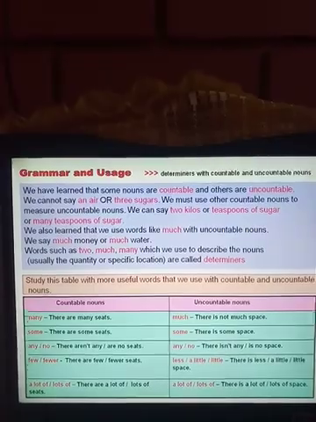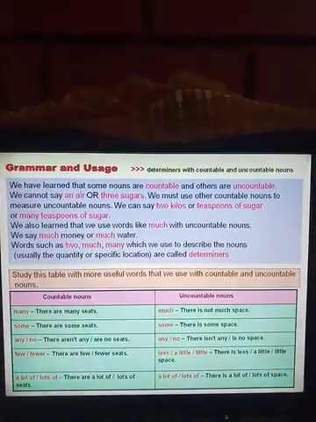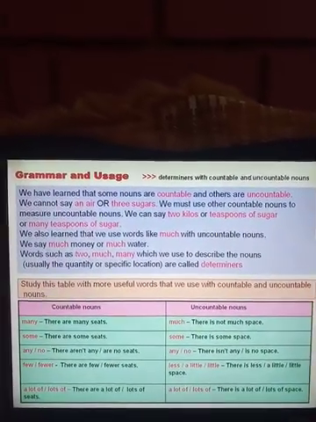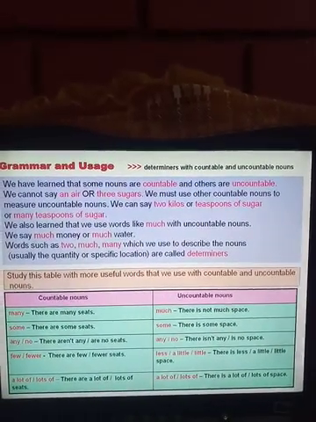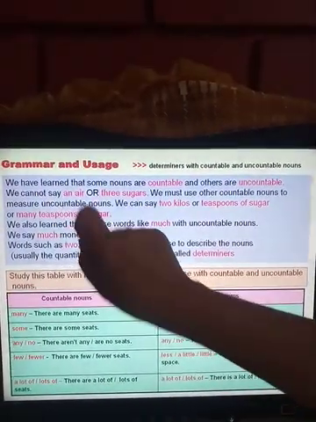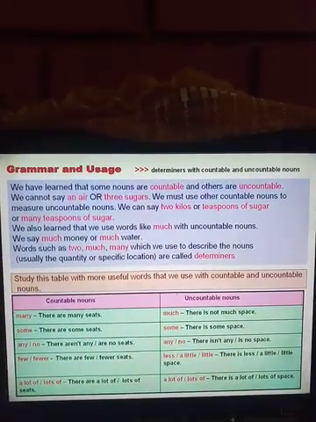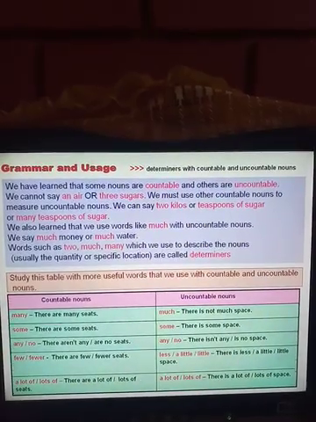Grammar and usage: determiners with countable and uncountable nouns. We have learnt that some nouns are countable and some are uncountable. Some nouns we can count, whereas some we cannot count. We cannot say an air or 3 sugars. We must use other countable nouns to measure uncountable nouns.